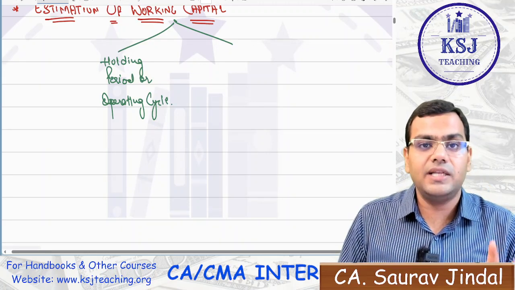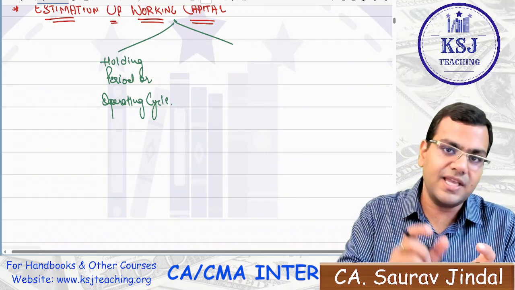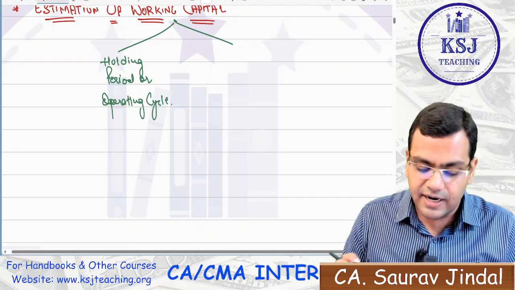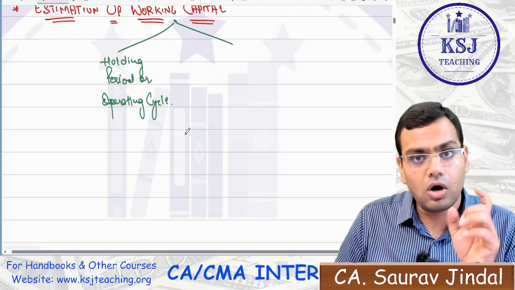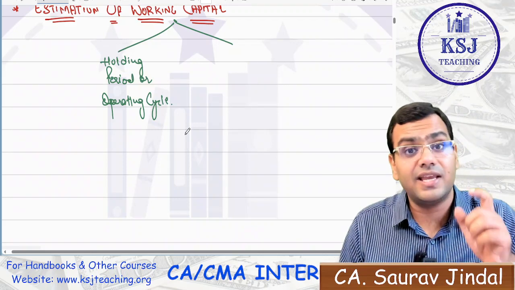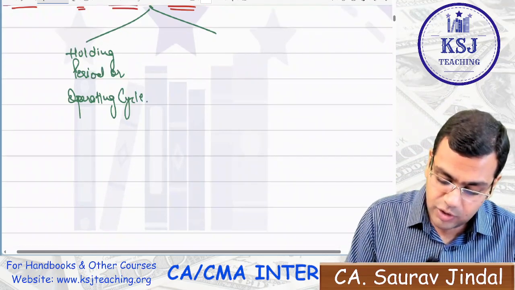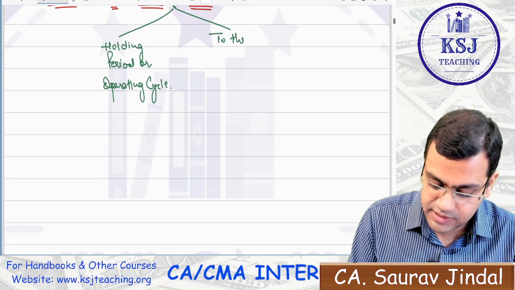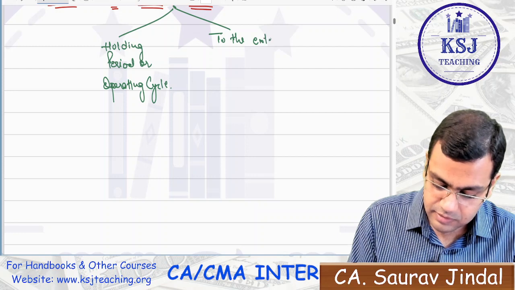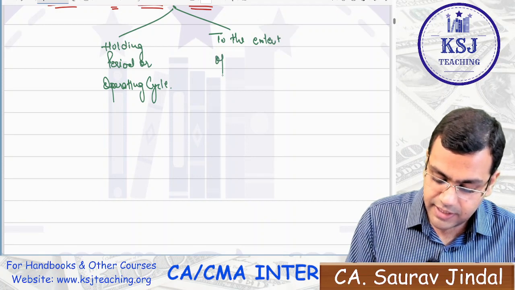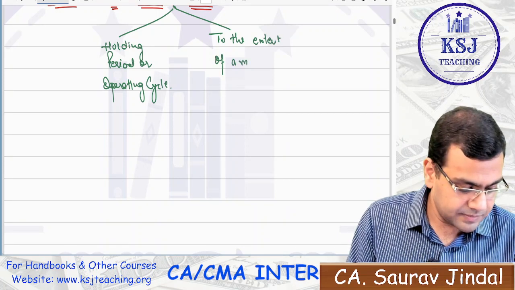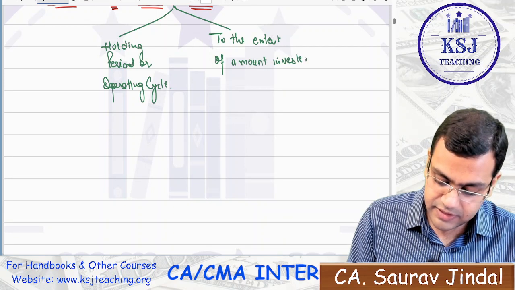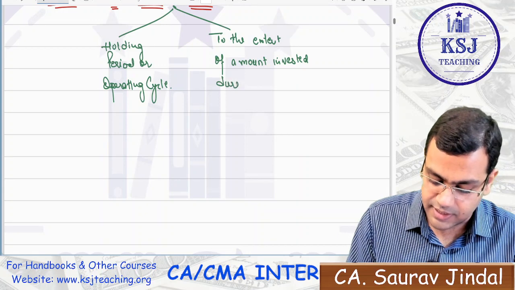If there is a raw material storage period of 2 months, the working capital related to raw material will be required only for 2 months. It will be required for the operating cycle only, and to the extent of the amount invested during the operating cycle.